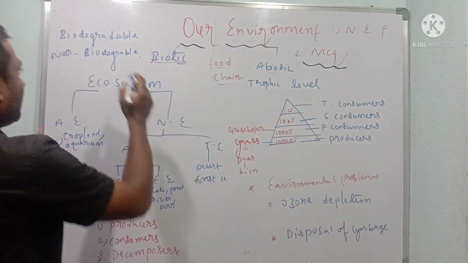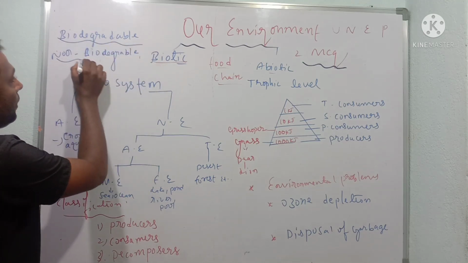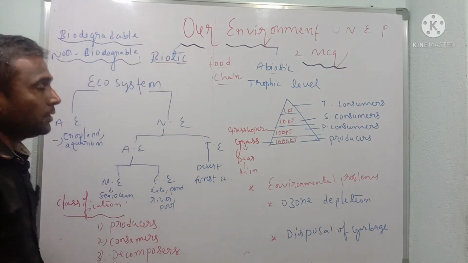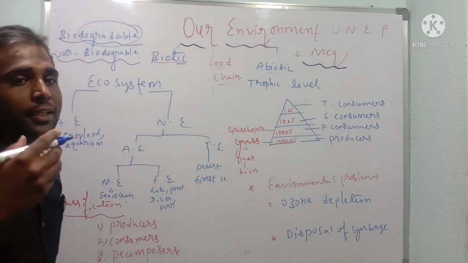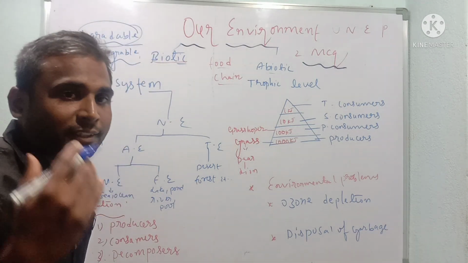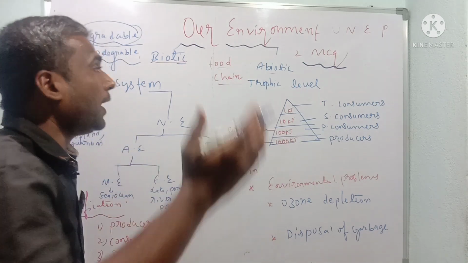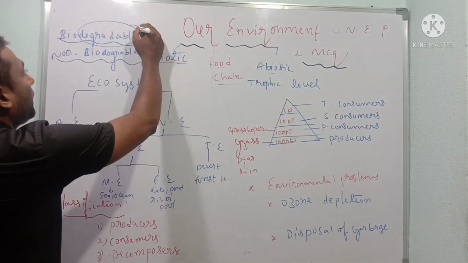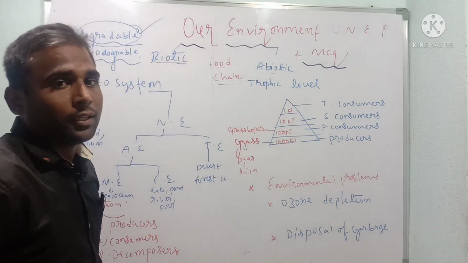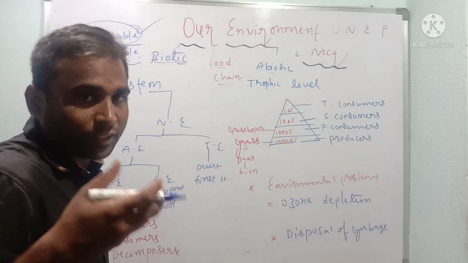After understanding that, let us come to an important point: biodegradable substances and non-biodegradable substances. Bio means life, degradable means they go through the decomposition process. The substances which decompose and do not form any harmful product are called biodegradable substances, like wood, paper, and our body after dying.